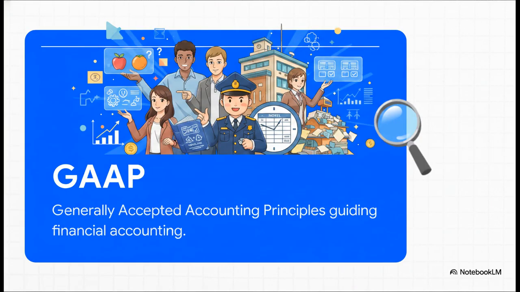So the crucial point is, how do we fix this chaos? Enter GAAP, Generally Accepted Accounting Principles. Simply put, these are the house rules of business. Just like how a hostel needs a warden and a strict timetable to function properly, a business needs GAAP to ensure consistency. It's the foundational rulebook that prevents total financial anarchy. Without GAAP, Reliance and Tata could calculate their profits in completely different ways, and you, as an investor, would just be sitting there confused, trying to compare apples with oranges.